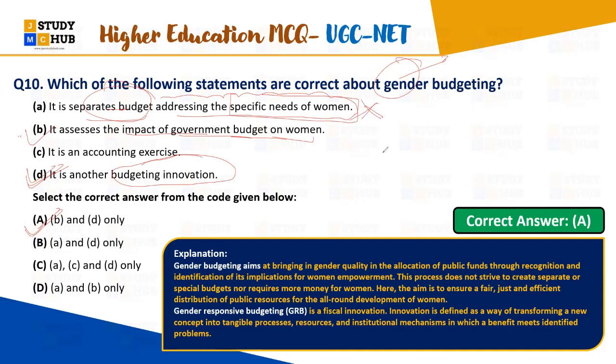So what is the aim of gender budgeting? If you look at its aim, you will understand that gender equality is its main aim: gender equality in the allocation of public funds through recognition and identification. We will elaborate on this in the next class because we have less time and the class will end automatically. To avoid that, we will definitely discuss it in upcoming classes.